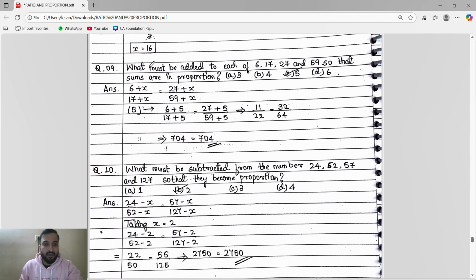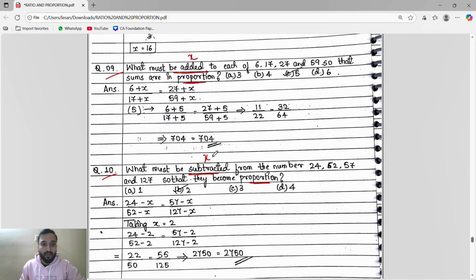Now see here guys, these are very important questions, 9th and 10th number. They have asked what must be added, and they have asked what must be subtracted. This is of proportion. Here they will ask two types of questions, what must be added, what must be subtracted for the proportion. If they say what must be added, I will say x must be added. If they say what must be subtracted, I will say x must be subtracted.